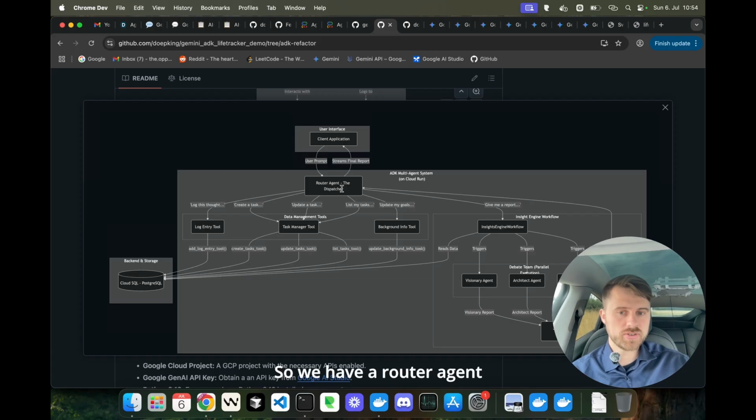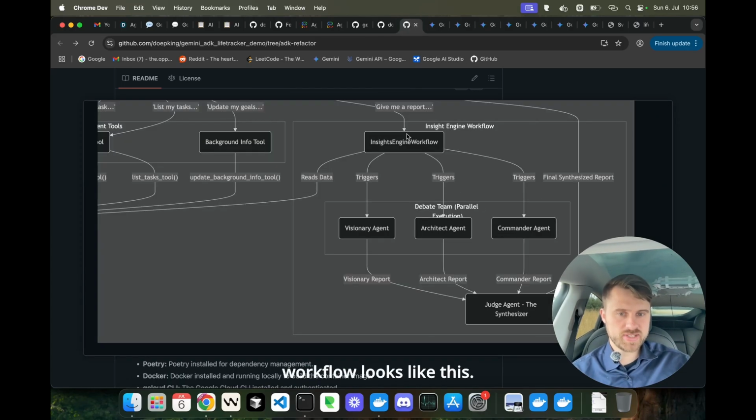So we have a router agent, our dispatcher, that can call our log entry tool, our task manager tool, our background info tool, but also trigger the insights engine workflow. So the insights engine workflow looks like this. It triggers three agents in parallel: our debate team, the visionary agent, the architect agent, and the commander agent. Each of these sub-agents gives us a report, which is then synthesized by the judge agent and returned to the